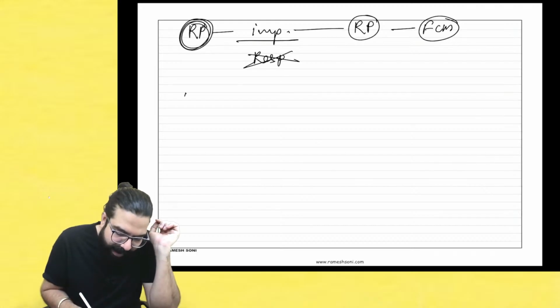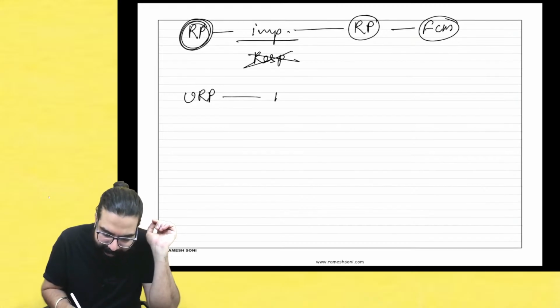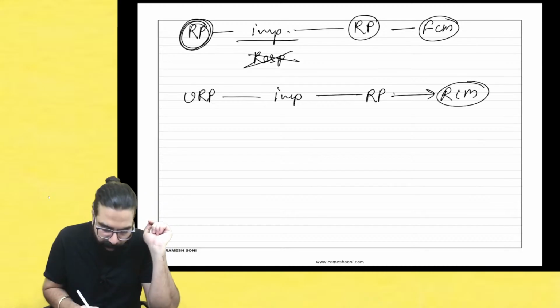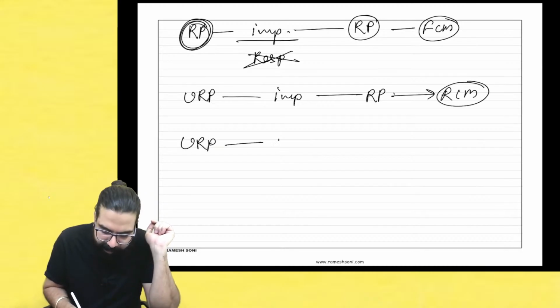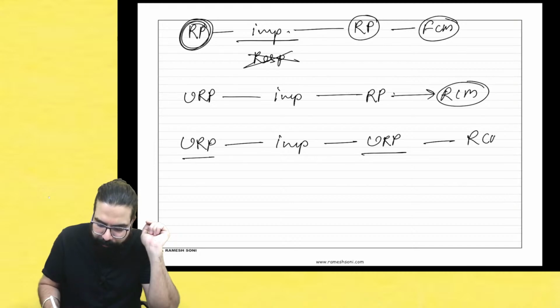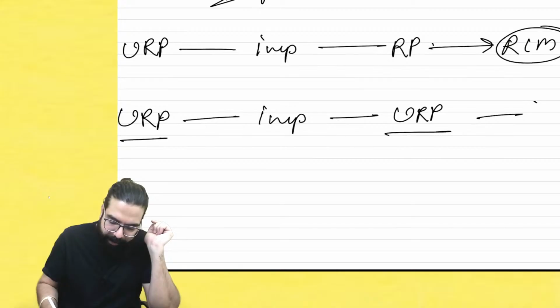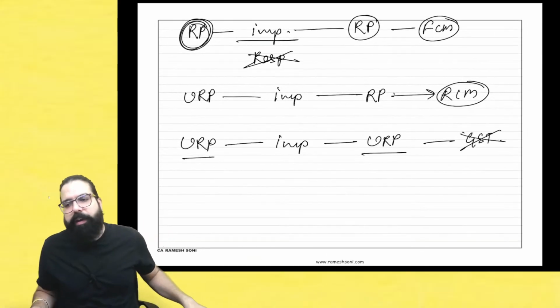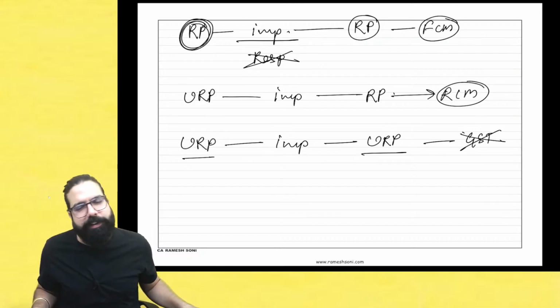If the supplier is an unregistered person and he is renting an immovable property to a registered person, then the registered person has to pay GST under RCM. Now you will ask, sir, what if this supplier is unregistered and is renting immovable property to an unregistered person? If both are unregistered, then there is no RCM, there is no FCM, there is simply no GST at all. I hope this point is clear to all. Yes, sir, this point is clear.